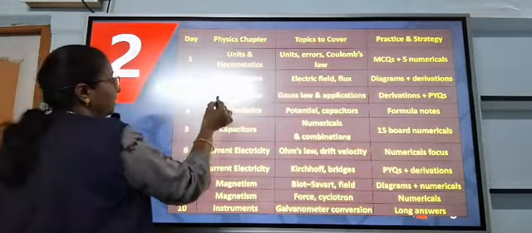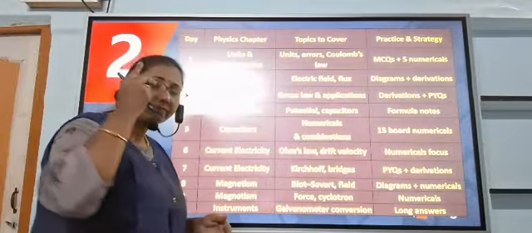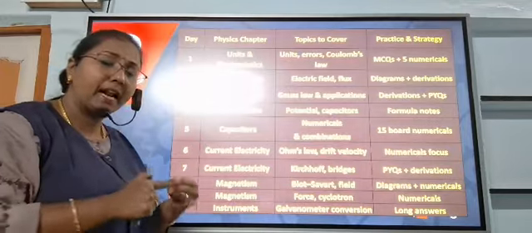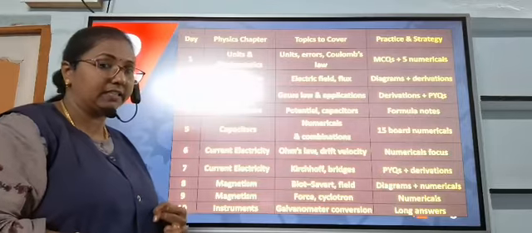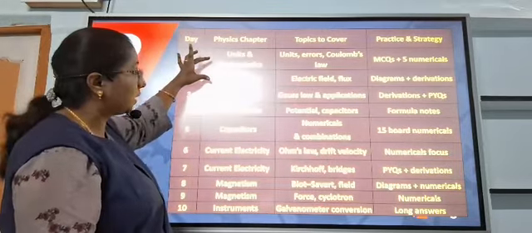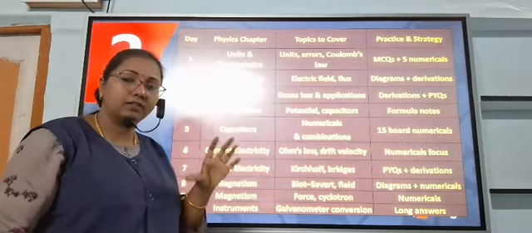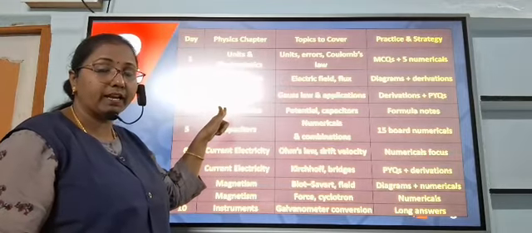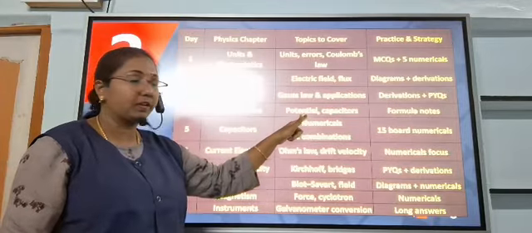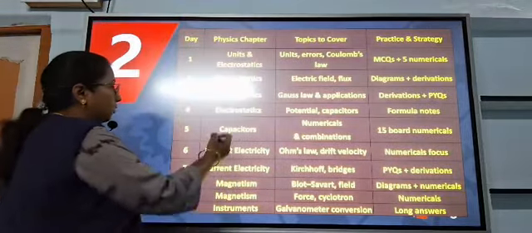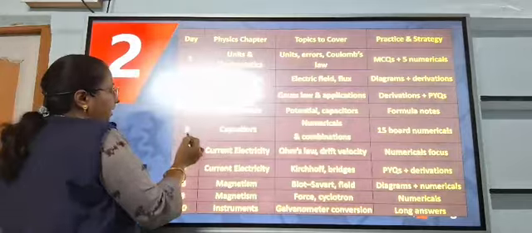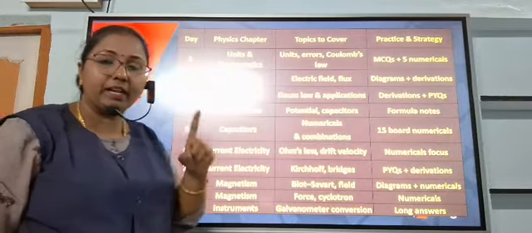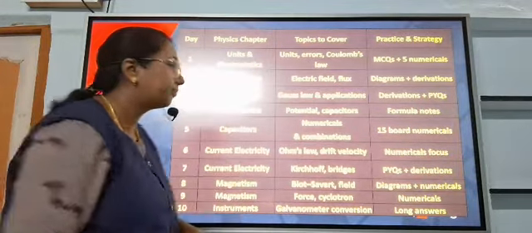The first unit, unit 1, consists of 2 chapters: electrostatics and electrostatic potential. The first 2 days you take completely for electrostatics alone. The next day, day 4, you take electrostatic potential. So till day 5, you take time completely for unit 1.